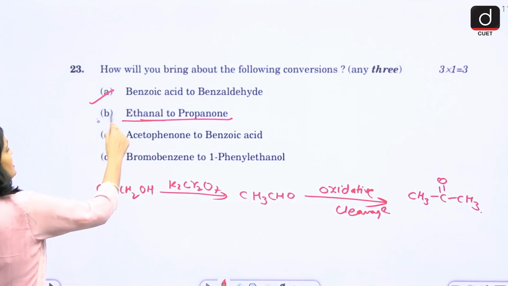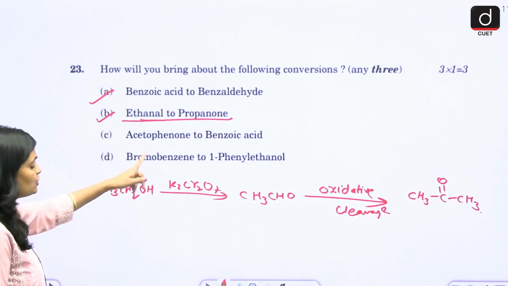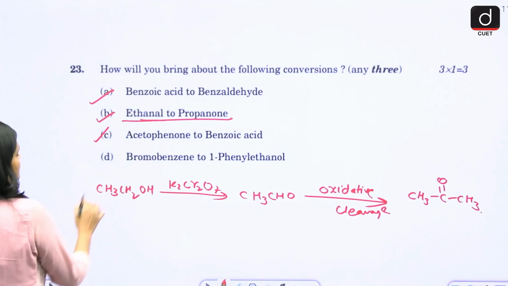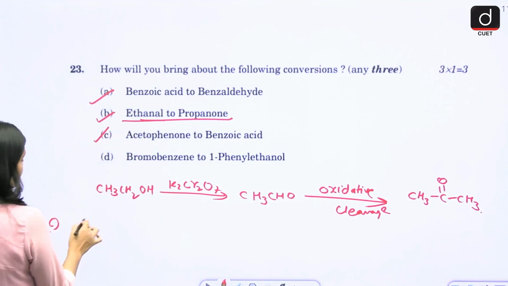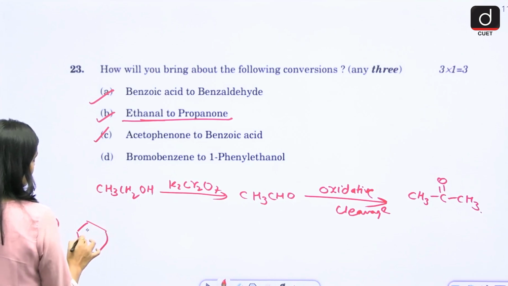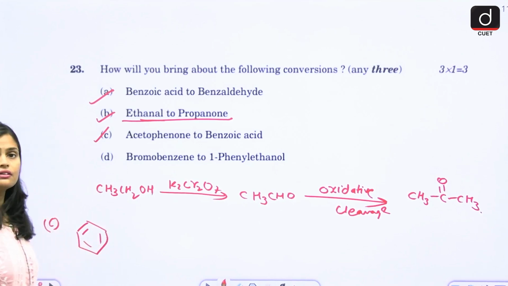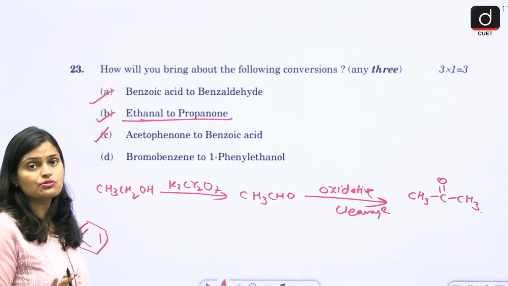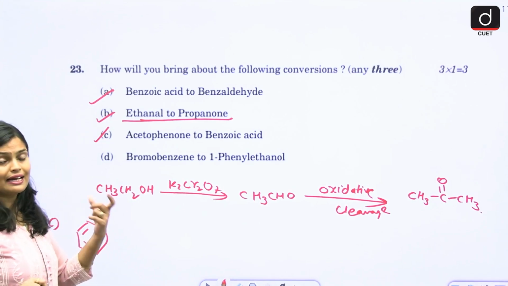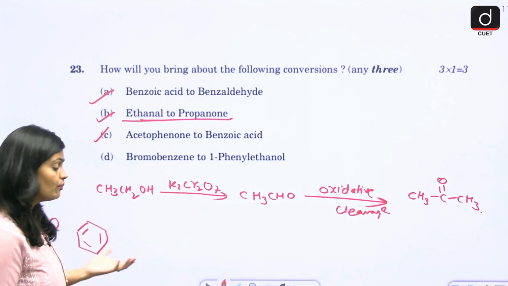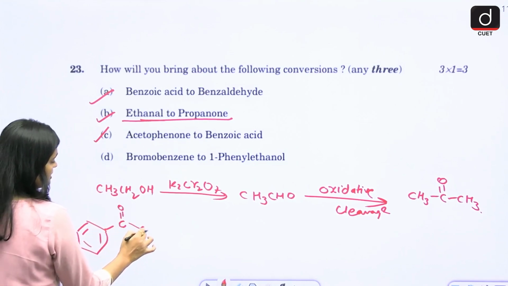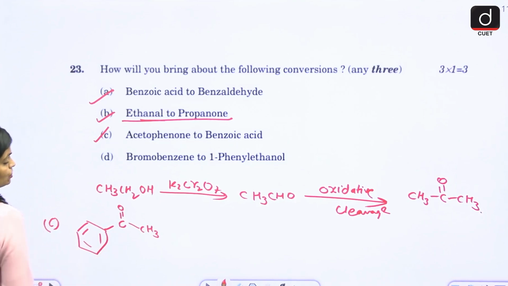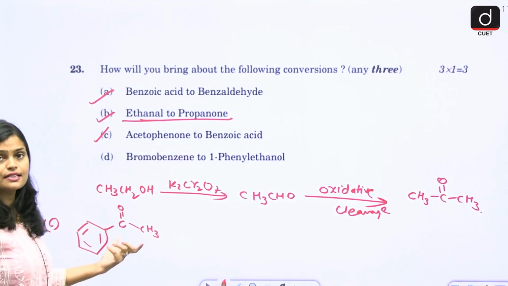Now the third one, C, is acetophenone to benzoic acid. Now what is acetophenone? It has a benzene ring. First of all, try to understand and write down the structure. Acetophenone means a ring is required here: C double bond O, CH3. This is your acetophenone. What you have to make is benzoic acid from this acetophenone.